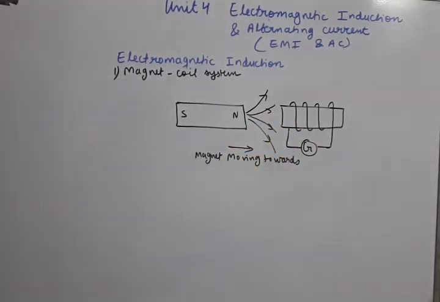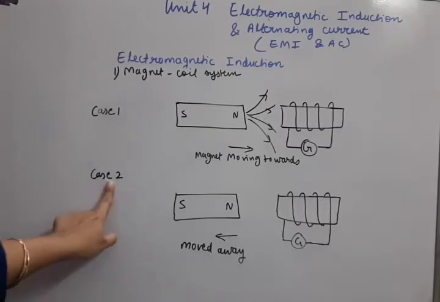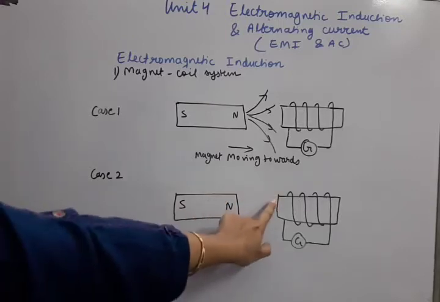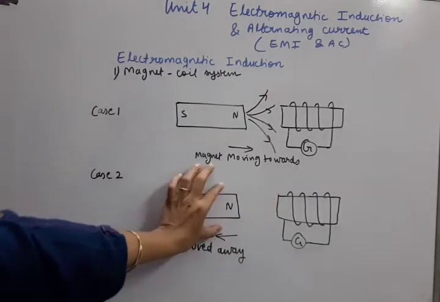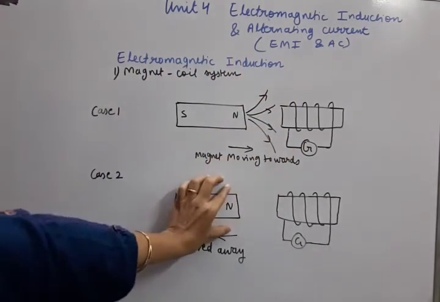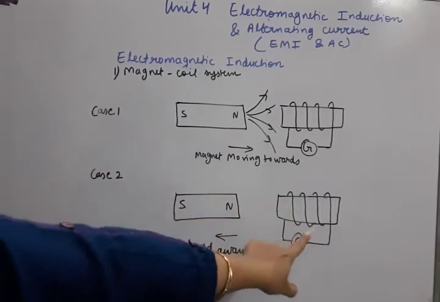Okay, due to increase of magnetic flux. Now let's see the second case. Okay, this is the second case in which the same magnet is present here, the same coil is present here, but now we are not moving the magnet towards the coil.